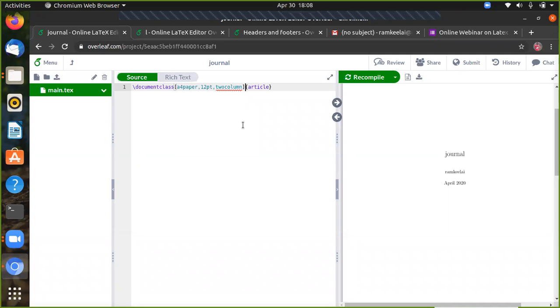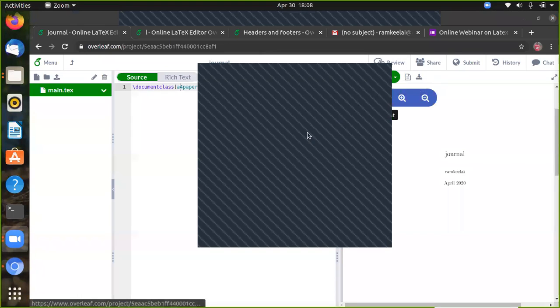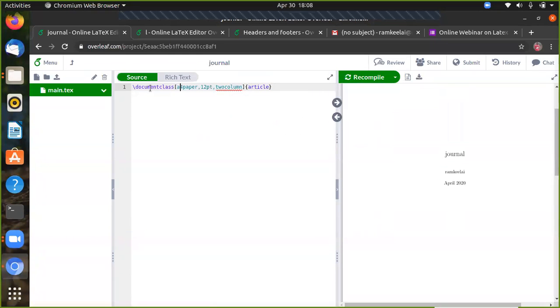Make sure the document class is followed by the description of your article. The layout of the page: A4 paper, 12 point font size, two column, and article.